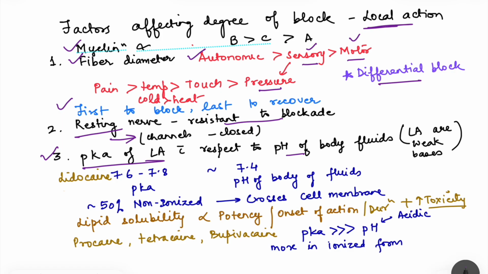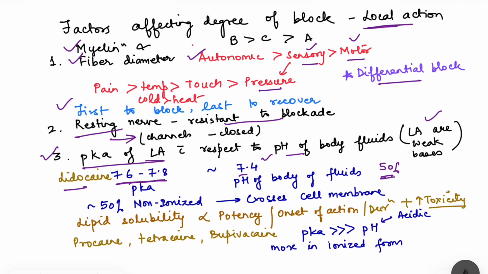Then third is the pKa of the local anesthetic with respect to pH of the body fluids. Now I have told that these local anesthetics are weak bases. Now lidocaine has pKa of 7.6 to 7.8, and the pH of body fluids is approximately 7.4. So this pKa of the lidocaine is approximately same as that of the pH of body fluids, and when the pKa is same as pH, then approximately 50% of the drug is ionized and 50% of the drug is in non-ionized state.